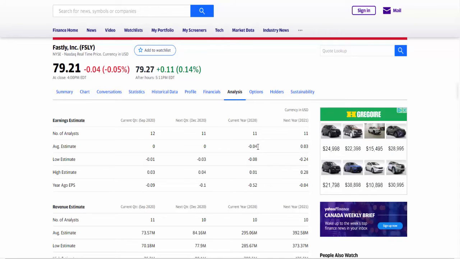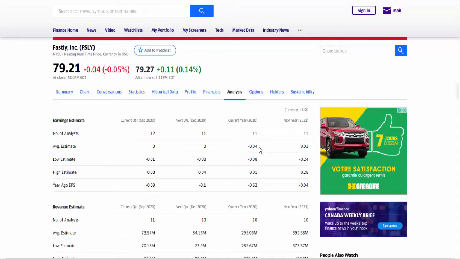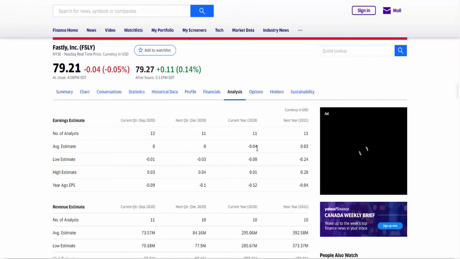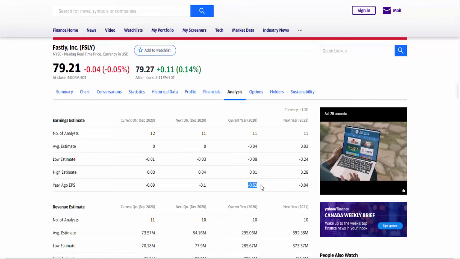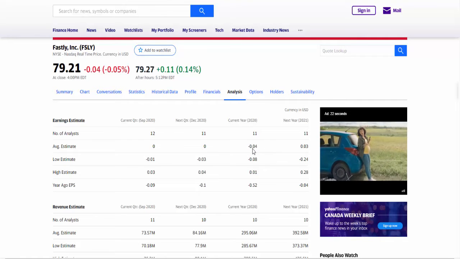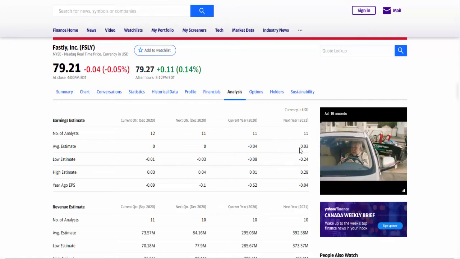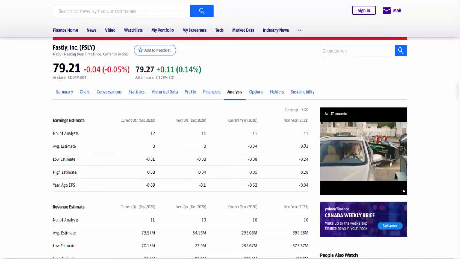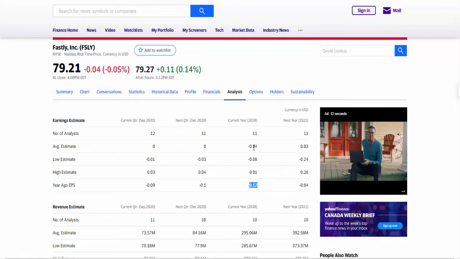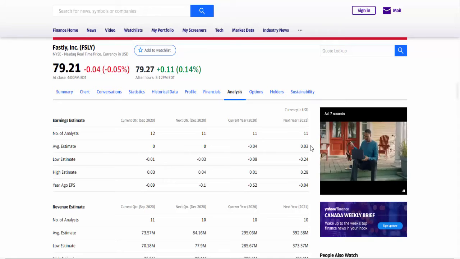In total for the year 2020, the average estimate is going to be minus 0.04 cents per share. We can see here that last year's was minus 0.52, so we can see a positive thing in this case. And for the next year, it's going to be, according to them, 0.03 cents per share. So we can see here going from negative to almost 0, and from there going to positive numbers, which is the case for this company.